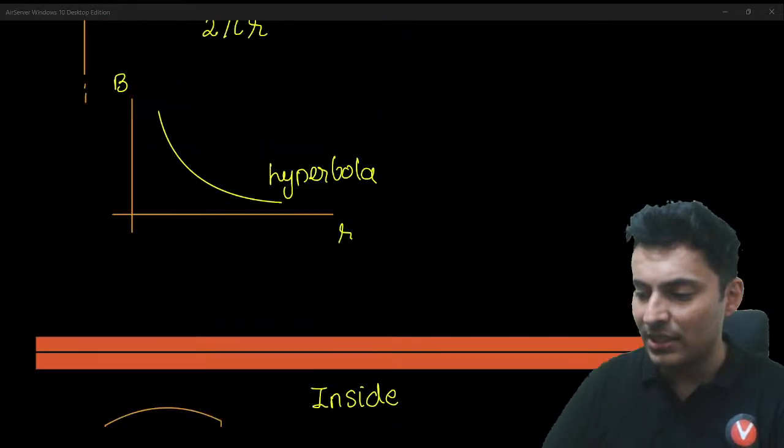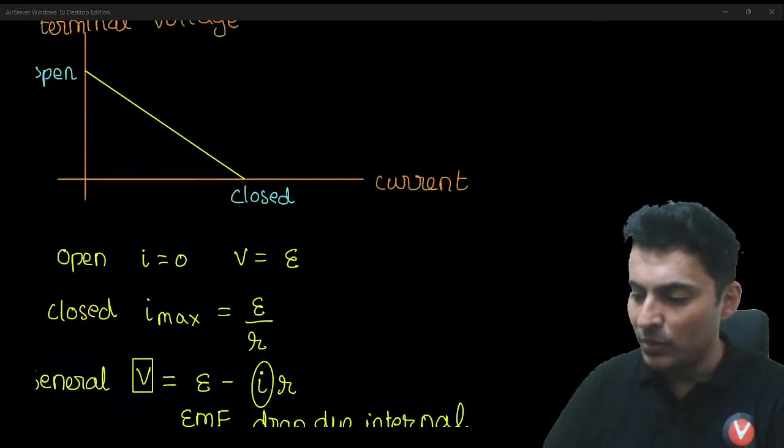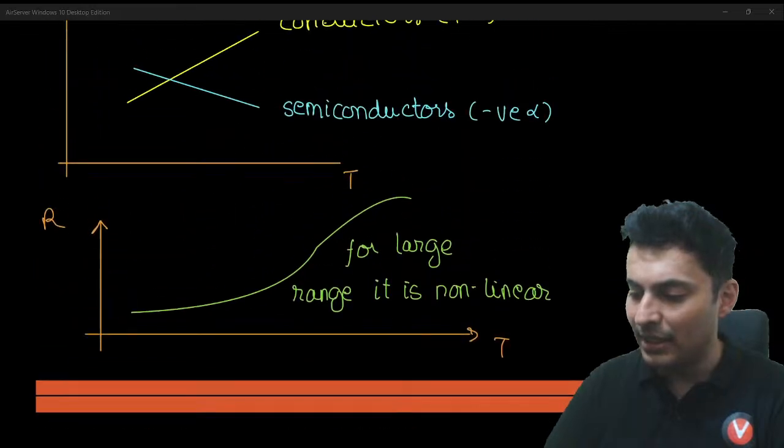Now, some of you are also asking, sir, in current electricity, can you tell us how will the resistivity graph look like?